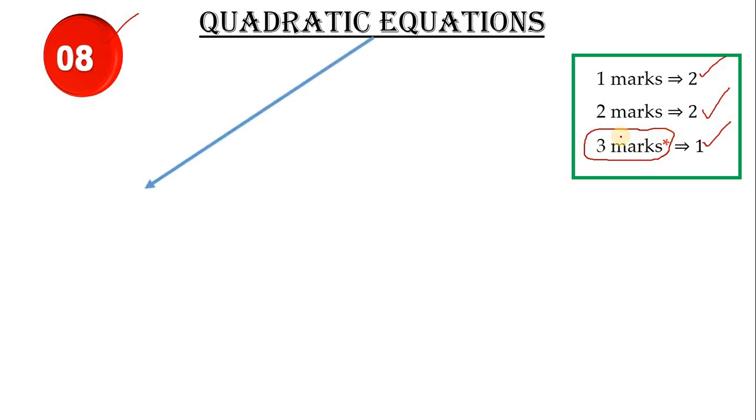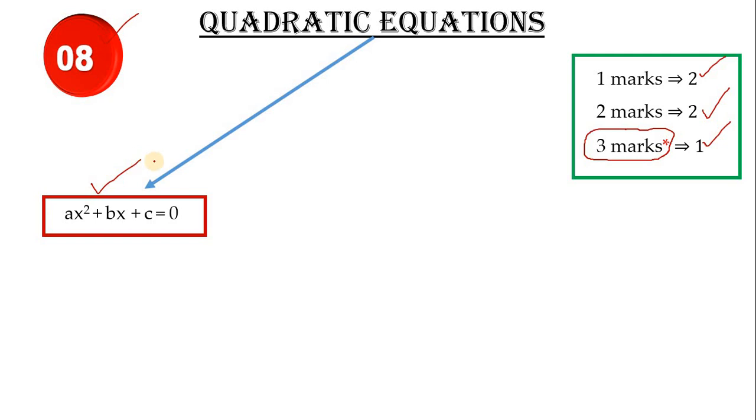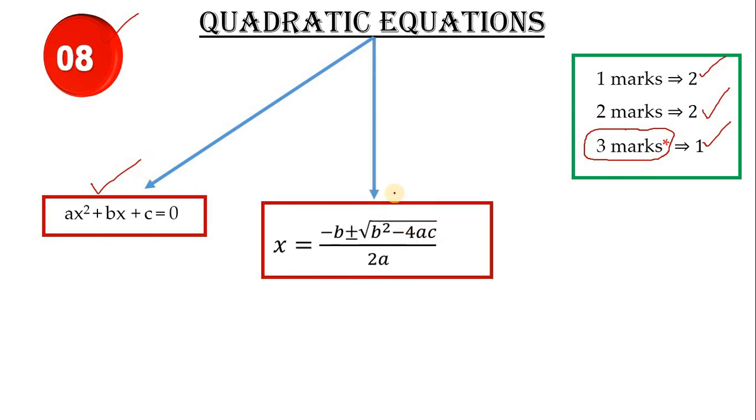The first, for 1 mark, this is fixed, children. They'll ask ax square plus bx plus c is equal to 0. Learn this one by heart. This is the standard form of the quadratic equation. So next is the quadratic formula. 100% you'll get a problem on this. x is equal to minus b plus or minus root over b square minus 4ac, all by 2a. Very very important.